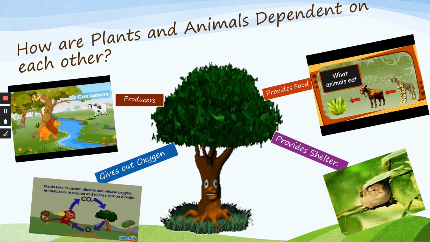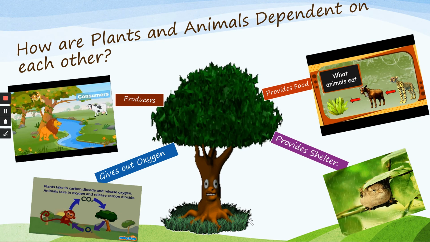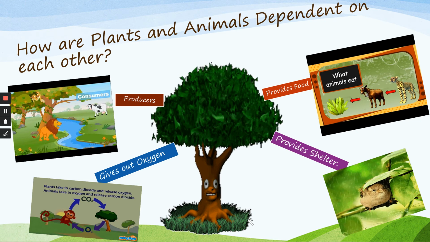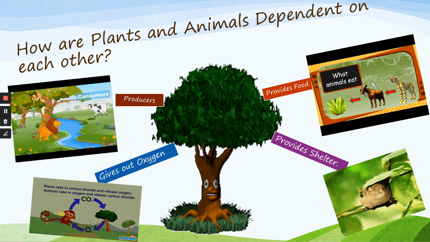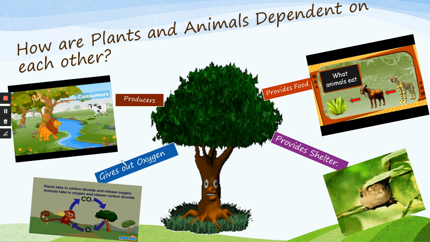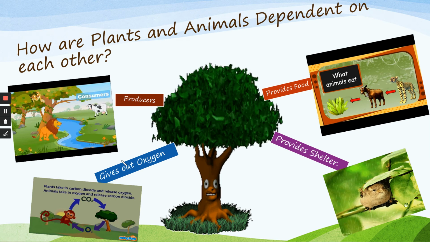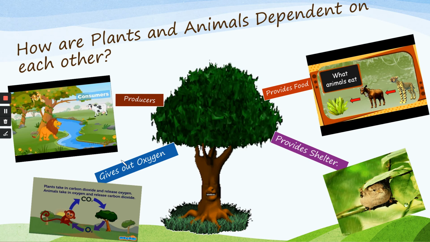So, it is very important for us to plant saplings and grow them into trees. And also, it is very important for us to remember all these uses of plants. Hope you are clear with these topics and we are completed with the lesson.